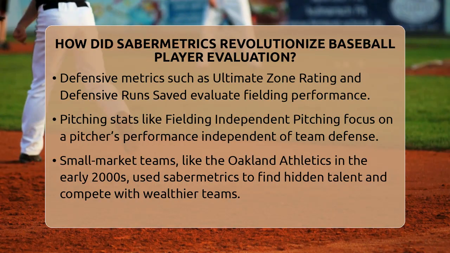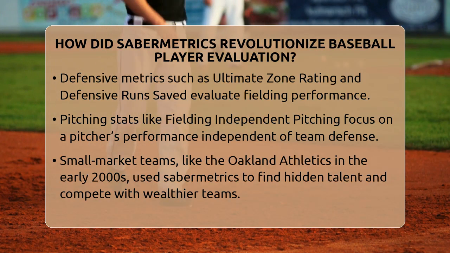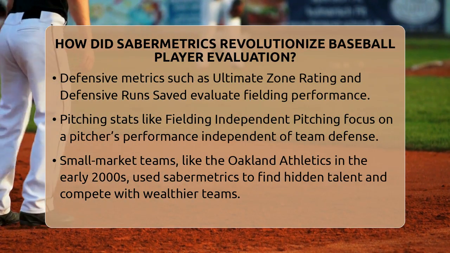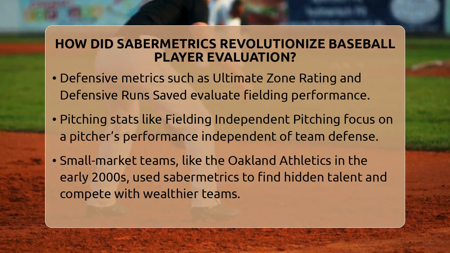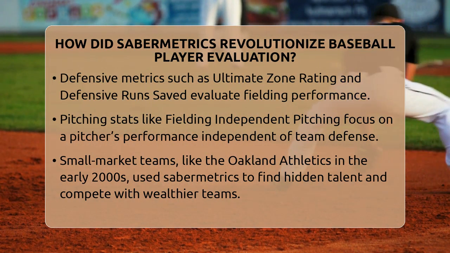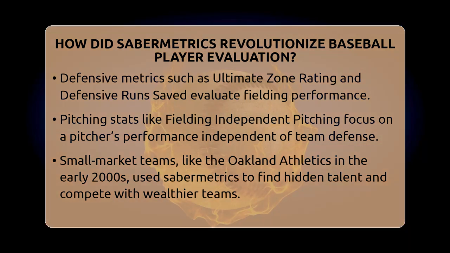Small market teams with limited budgets started using Sabermetrics to find hidden talent and build competitive teams. The Oakland Athletics in the early 2000s are a prime example. They used data to make smart decisions and compete with richer teams. Sabermetrics also changed how teams play the game, influencing defensive positioning and pitching matchups based on statistical chances.